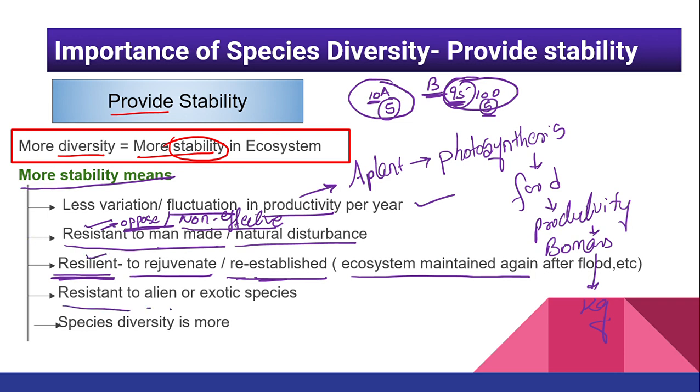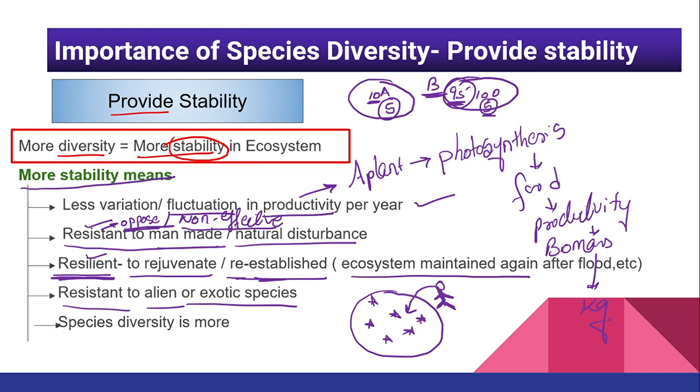Now next one is resistant to alien or exotic species. All are the same class. If I say alien or exotic or foreign, all are the same. So resistant to alien or exotic species means, just imagine that there is a pond, and there are lots of species present over here. Now these species are happily enjoying over there, they do not fight for the nutrition and all this stuff. One day an alien species, let me say this alien species is going to be Gia, enters into this pond.